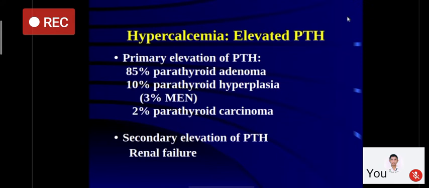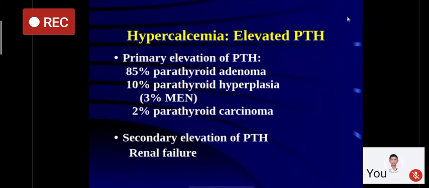So the first is hypercalcemia caused by elevated parathyroid hormone. Now, most of these cases result from primary elevation of PTH, and the reason for it is parathyroid adenoma. Around 85% of the cases are because of solitary parathyroid adenoma.